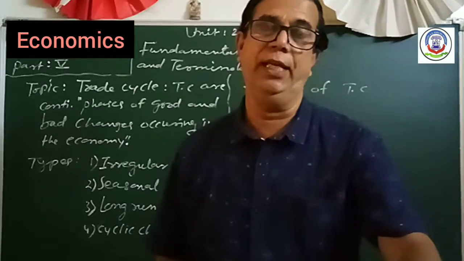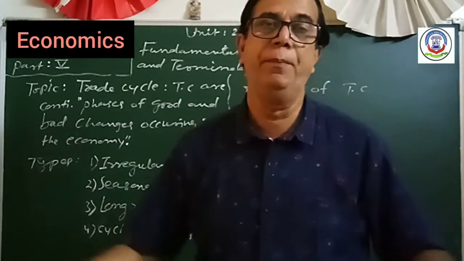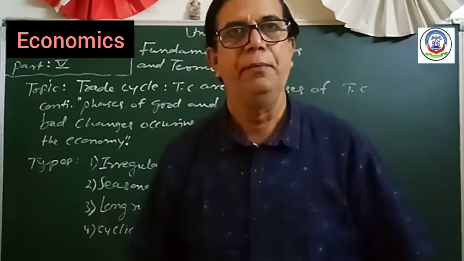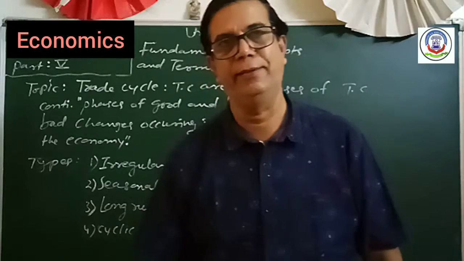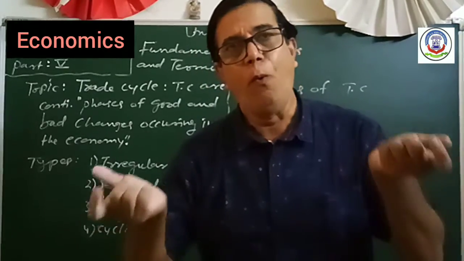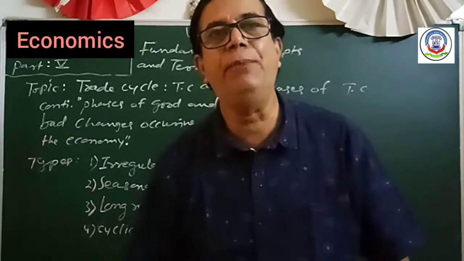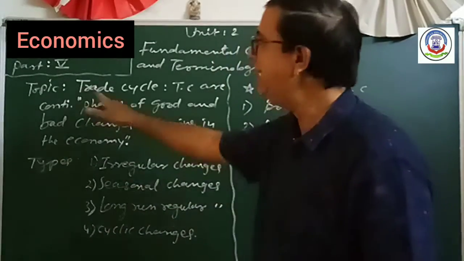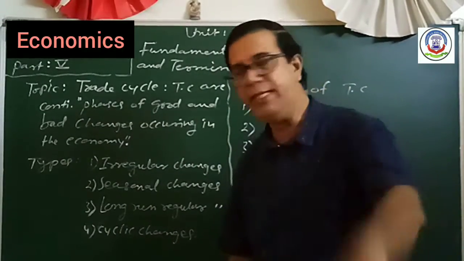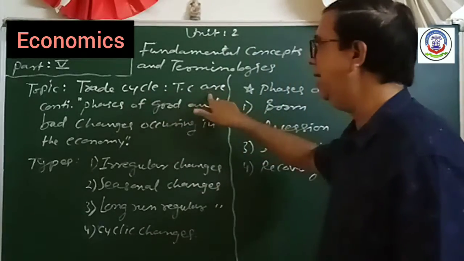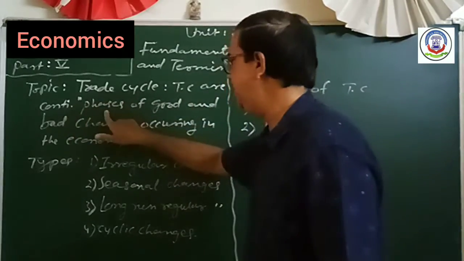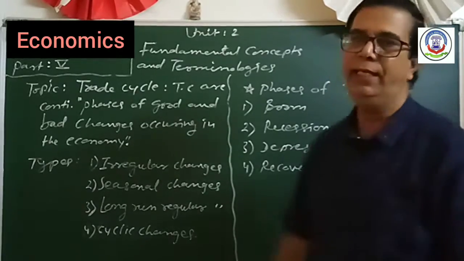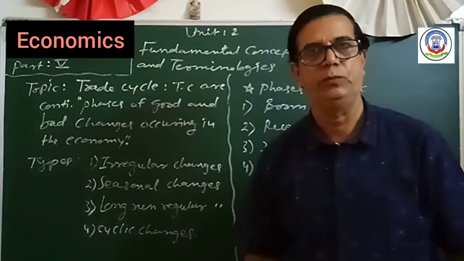Now suppose in the Diwali season, we hope there is a recovery and peak season will be there. So what happens in the market in the condition of trade cycle? Once again, trade cycles are continued phases of good and bad changes occurring in the economy.